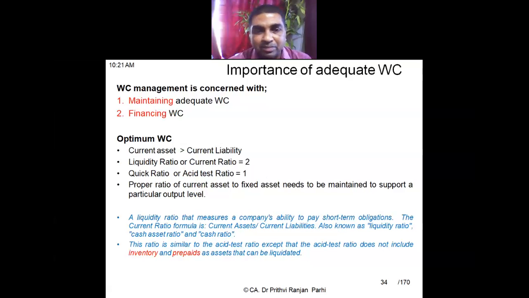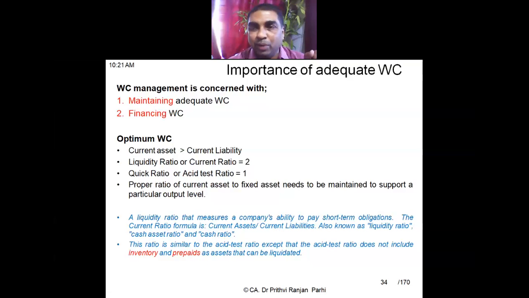What happens in the quick ratio? Almost a similar kind of formula. Here it is current assets by current liabilities. From these current assets, inventory and prepaid expenses are excluded. Suppose some expenditure has been prepaid, that is excluded from current assets. Of course, technically that is a current asset, but it cannot be liquidated quickly.